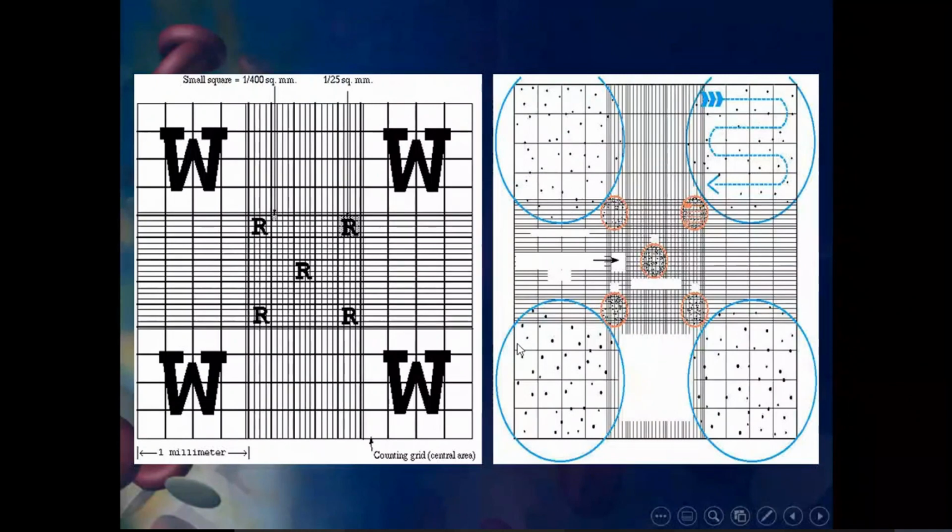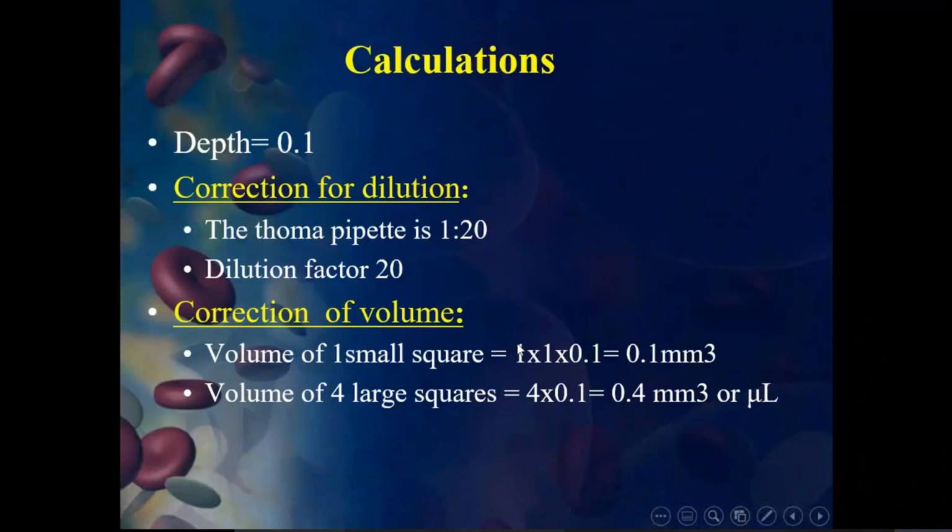Then from that you can calculate with a formula. You can see the calculation. The depth is usually 0.1, as I already told you, that is how the cover slip is fixed, so that the cells will be distributed evenly. Now the correction for dilution. How do you correct the dilution?